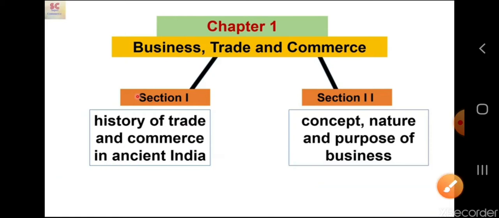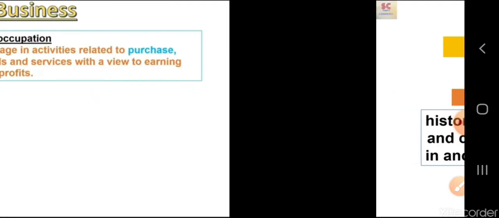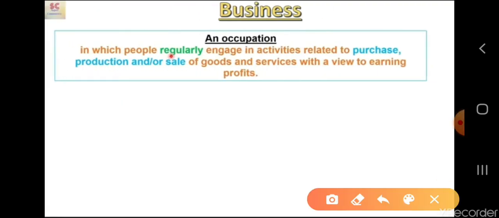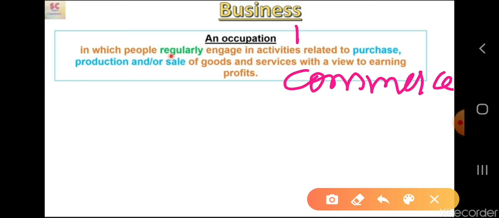But before we begin with the history of trade and commerce in ancient India, let us have a look at the meaning of business, trade and commerce. Children, business is a vast concept. Business में ही trade और commerce आते हैं. Means business vast है, commerce उसका एक part है और commerce का भी एक part trade है.